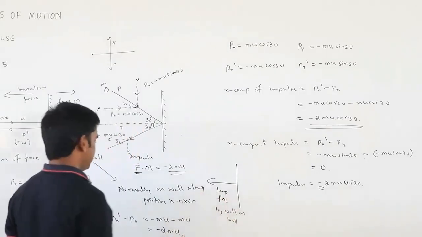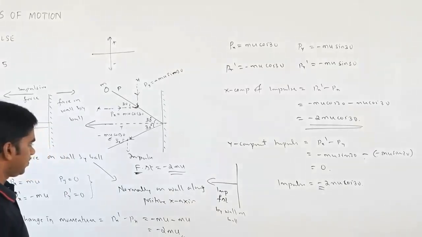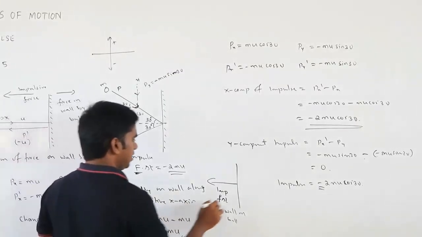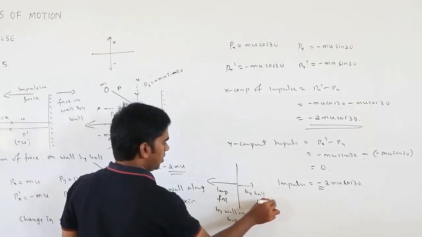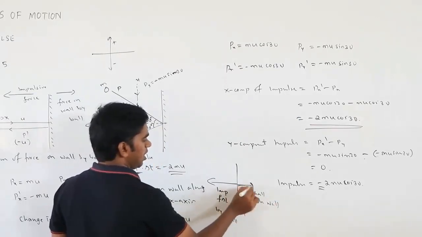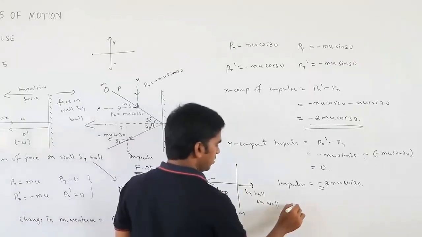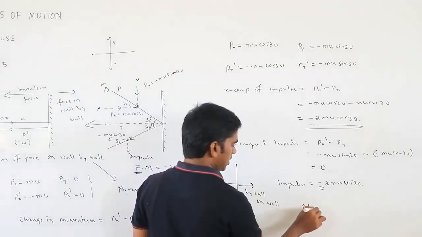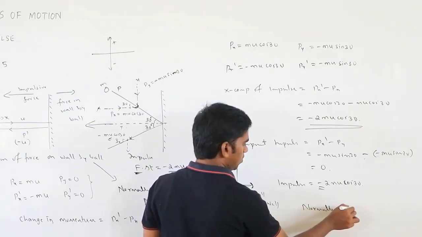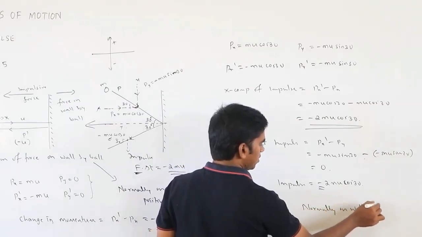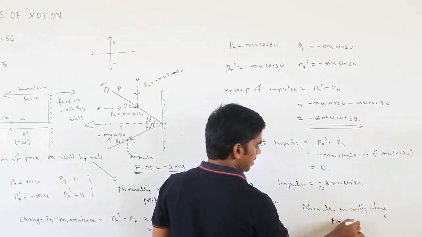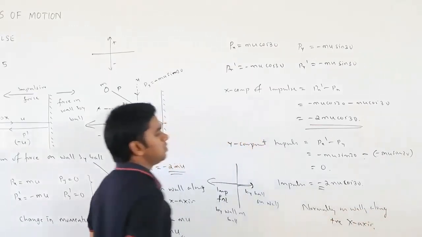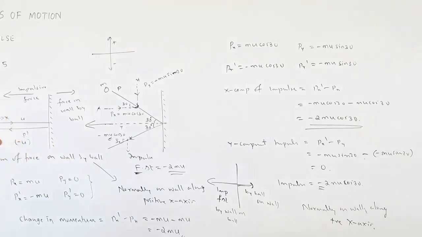But what we want is the force on the wall by the ball. Obviously it is equal and opposite, so it is along the positive x-axis. So the direction is normally on the wall along the positive x-axis. You can just go through it, it is solved as an example in your NCERT. You will understand over there.